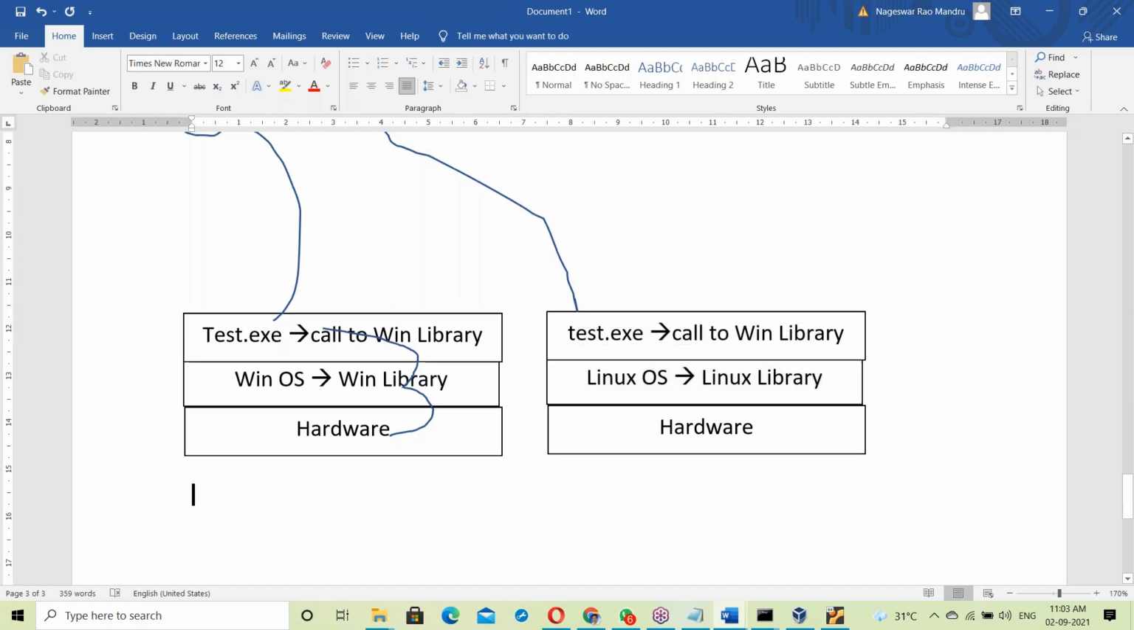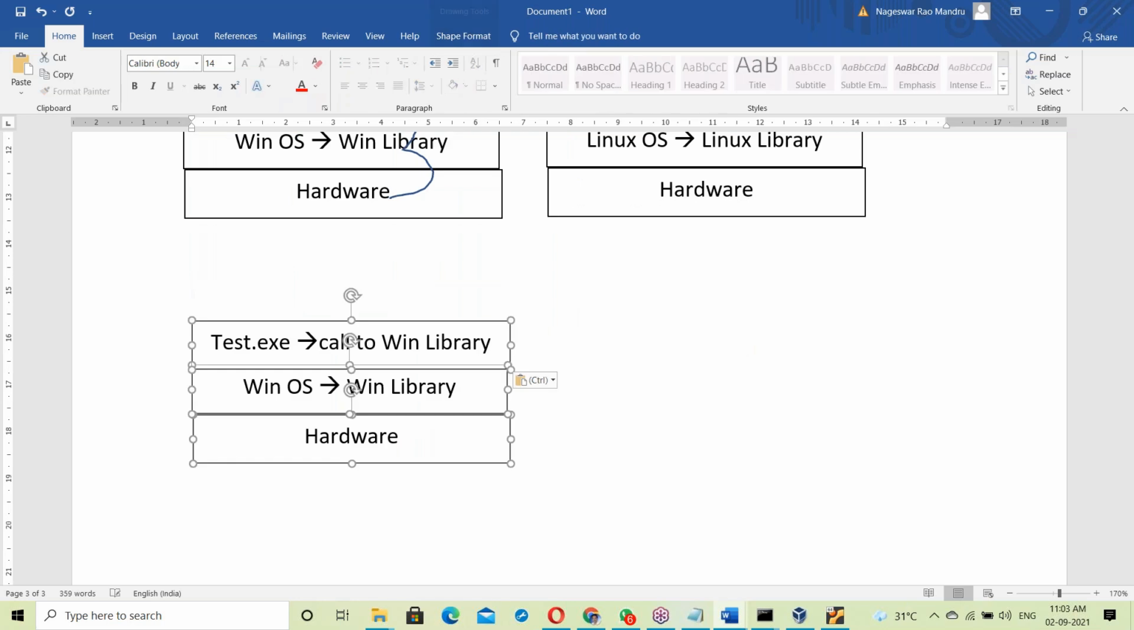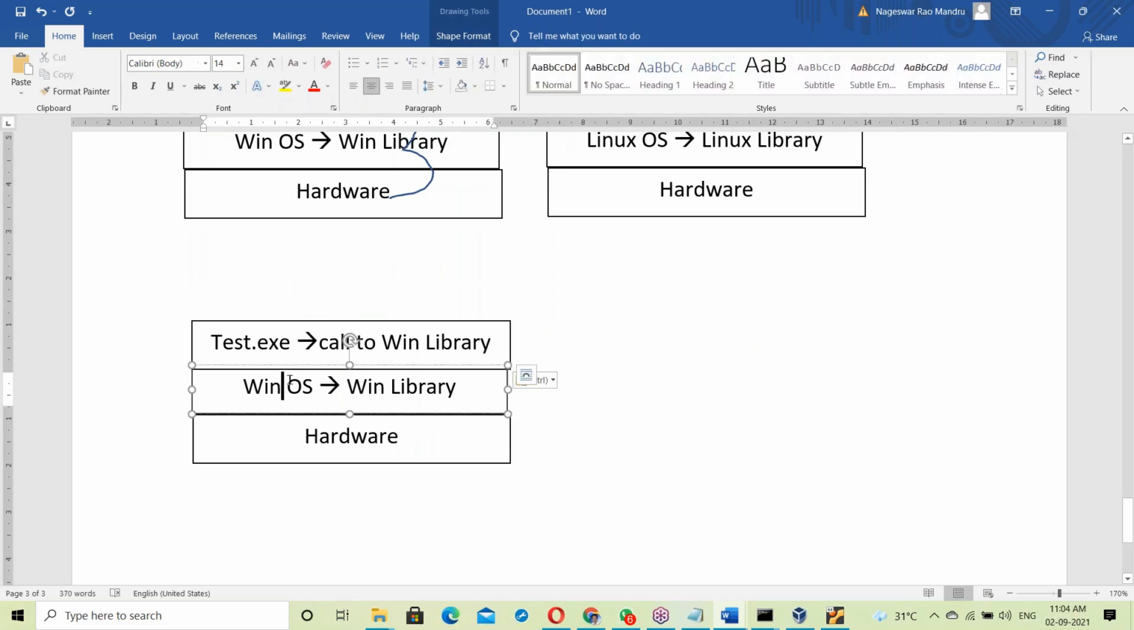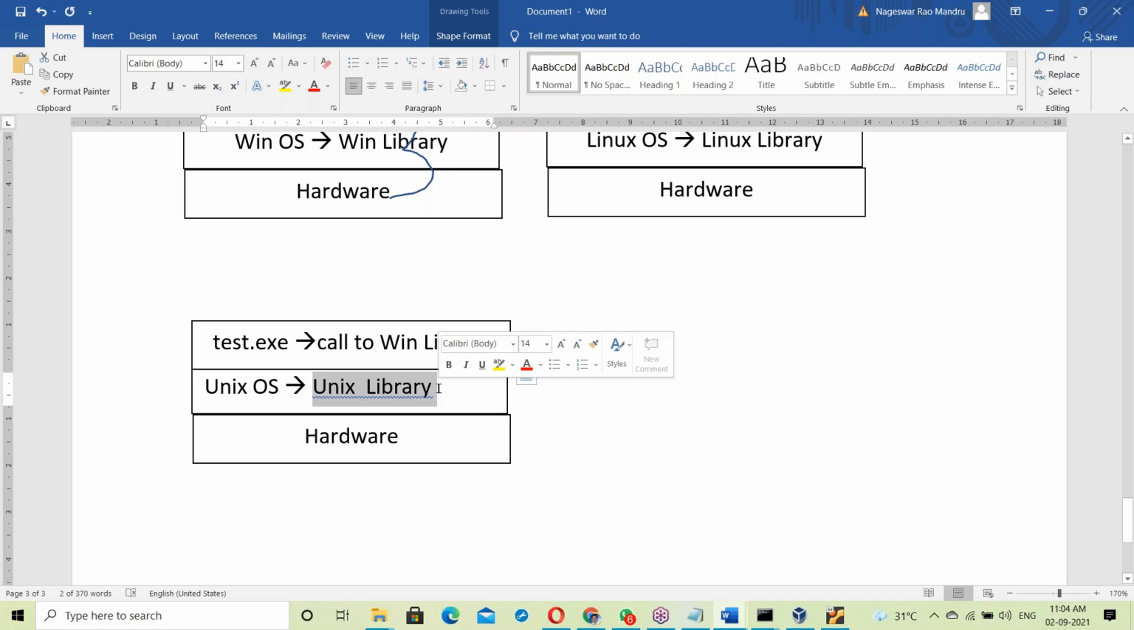Let us take another platform, a Unix base, with a Unix library. Take the same test.exe file. It will try to call the Windows library, but here it's not available. Here it's the Unix library, so it does not match and simply fails. It won't work here. So the test.exe file is OS dependent.